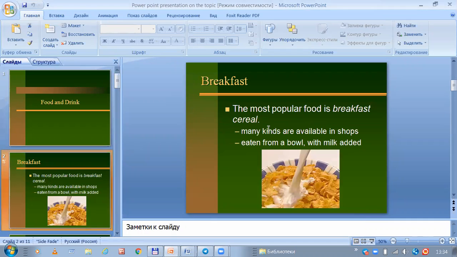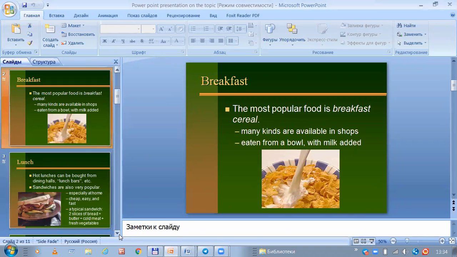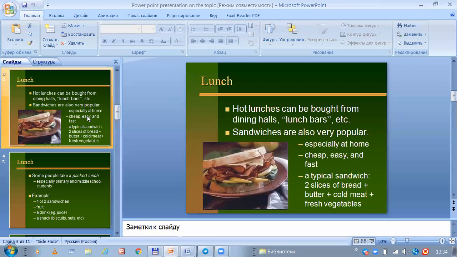The most popular food is breakfast cereal. Many kinds are available in shops, eaten from a bowl, added to milk. Hot lunches can be bought from dining halls, lunch bars, and so on. Sandwiches are a very common type of lunch, especially at home.